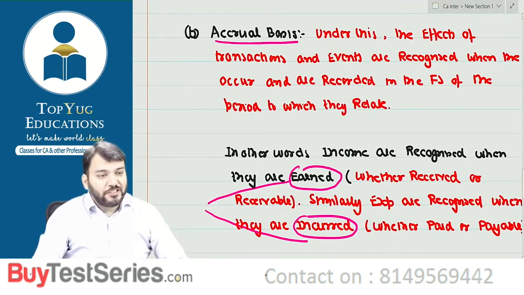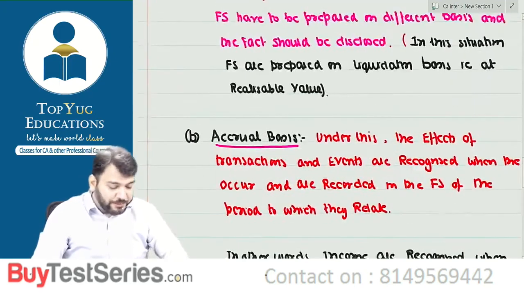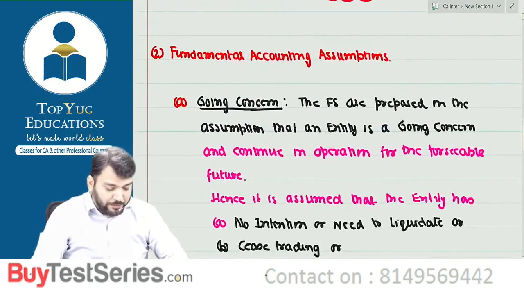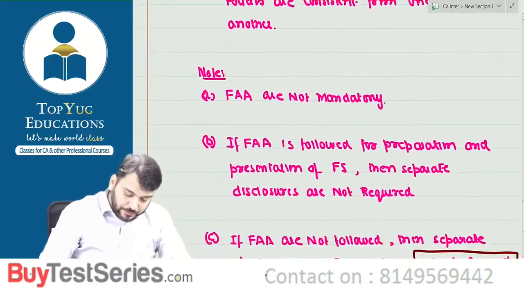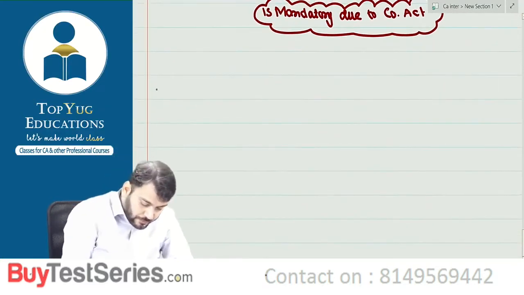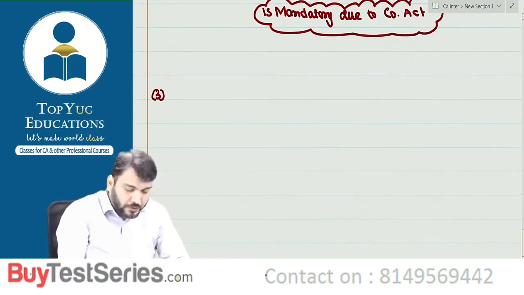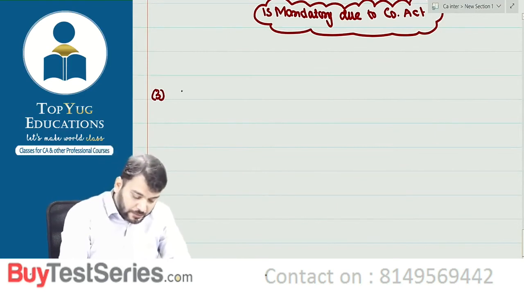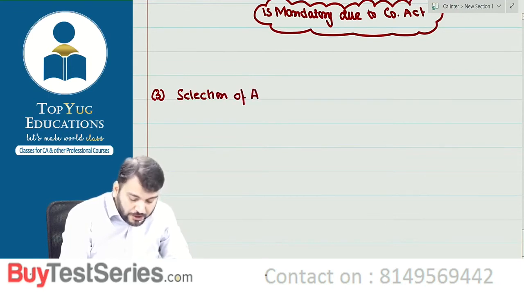So this much you have understood. Can we start the next point? Write down now, point number 3: selection of accounting policies. Correct.